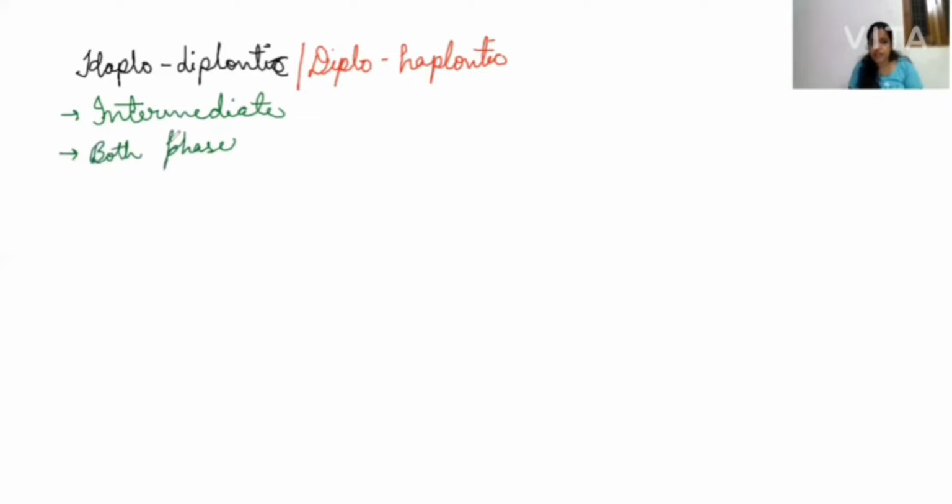I'll tell you the difference between the two also. Diplohaplontic. Now, these are actually the intermediate life cycles. Means somewhere in between, the haploid and the diploid members will have this type of life cycle. Next point is that both the phases will be multicellular. The gametophytic and sporophytic phase will be multicellular. So both phases are multicellular.